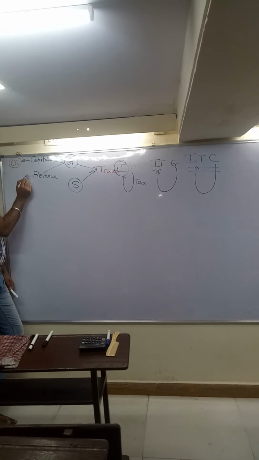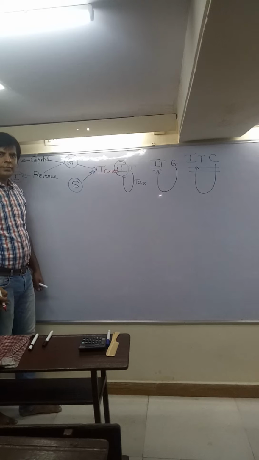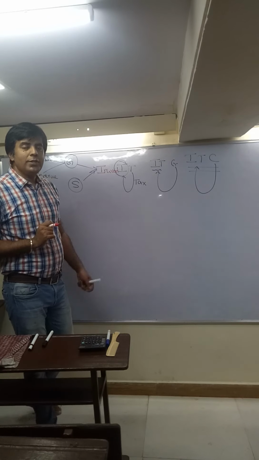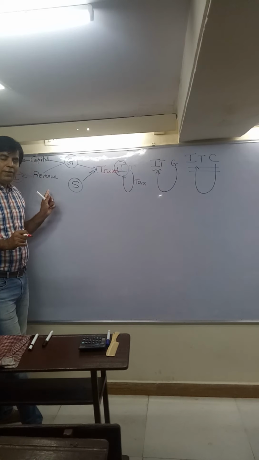It is called as, just see on the board, please. It is very important. It is called as I. So one is CG, one is I. CG stands for capital goods, I stands for input. One which comes in, input. It is not called revenue goods, it is called input. In the law, it is being defined as input.